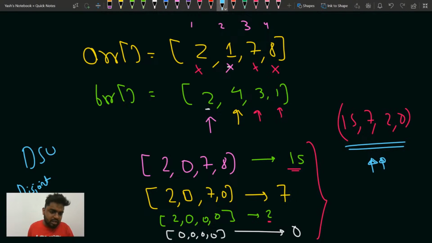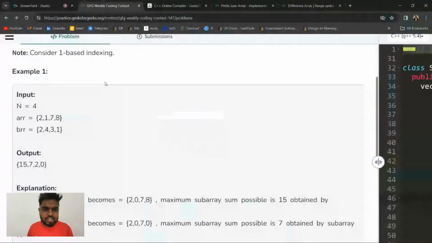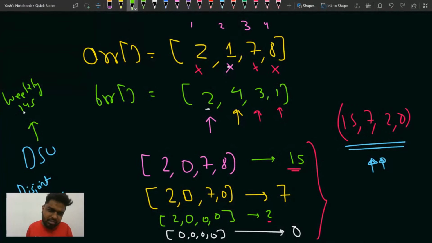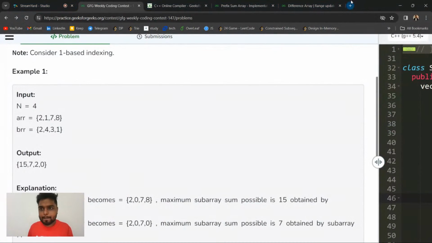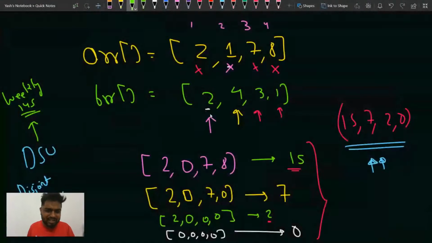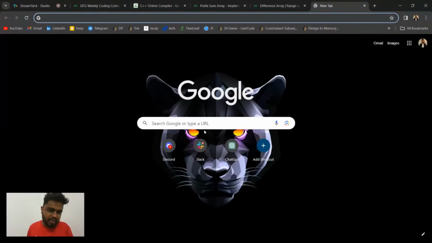If you will see now, I have explained disjoint set union in one of the streams, I guess in weekly contest 145, which was taken by me. Let me just check. I'm not sure, but you can check that on your own. Weekly contest 145 or 146, somewhere in the last question, I've explained that.